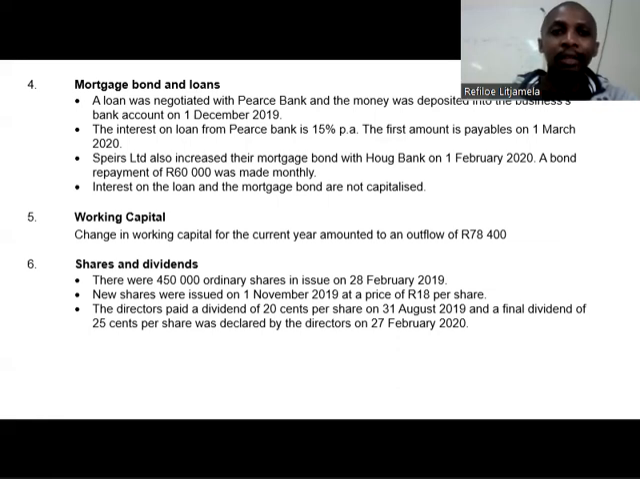And then they're telling us that Spears Limited also increased the mortgage bond with Hawk Bank on the 1st of February 2020. A bond repayment of 60,000 was made monthly. Obviously, if we want to calculate monthly repayments with respect to the bond, we'll just take that 60,000 multiplied by 12. Obviously, we have to subtract the interest portion, and then the capital portion, we are going to put under loan repayment in our cash flow statement as repayment for the loan. So it's simply a loan repayment as a matter of fact.